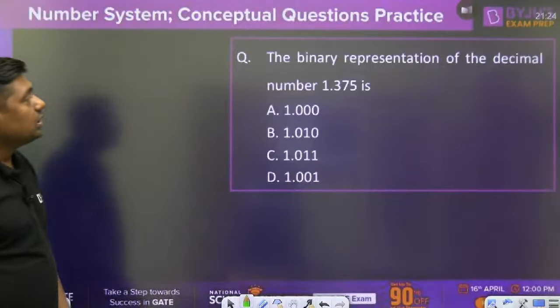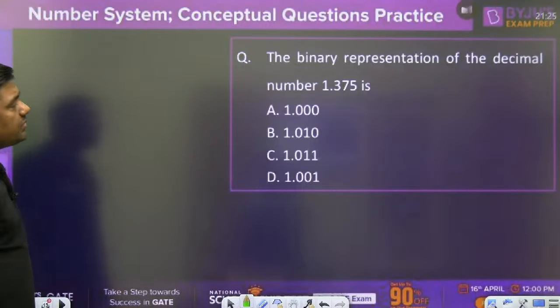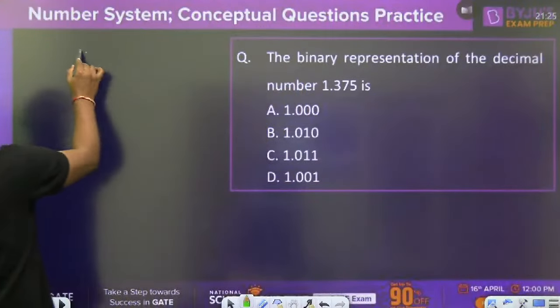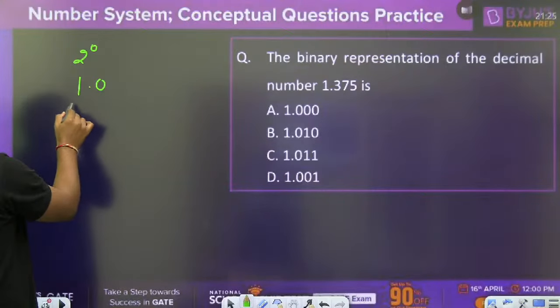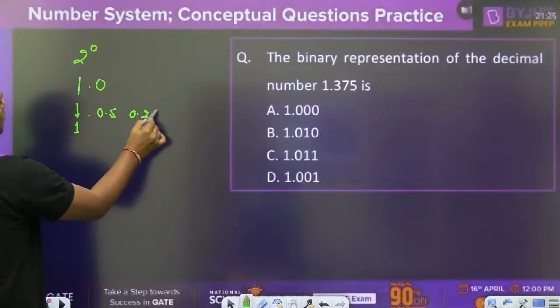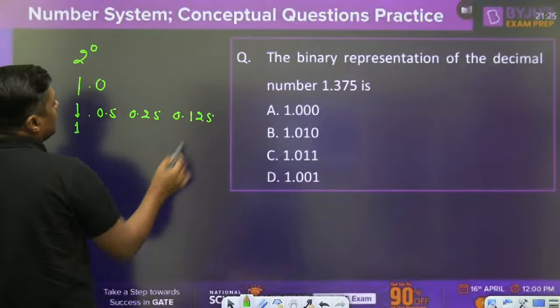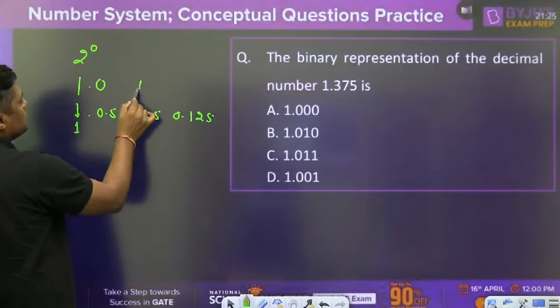Now the next one. The binary representation of the decimal number 1.375 is a very, very easy question. What is the answer? Always remember, if it is 1, then 1 means 2 to the power 0, and this is 1. Then 0.375: definitely the first will be 0, because what is the position weight? Position of this weight is 1, this is 0.5, this is 0.25, and this is 0.125. So 0.25 plus 0.125 is what? 0.375, and that's why you can directly write this is 0, this is 1, this is 1.